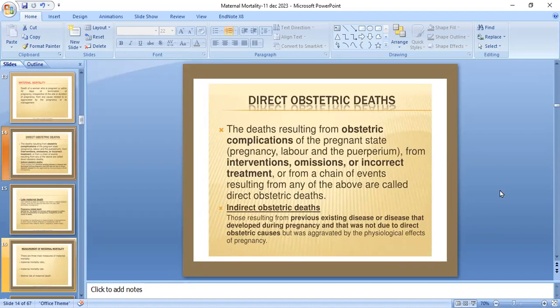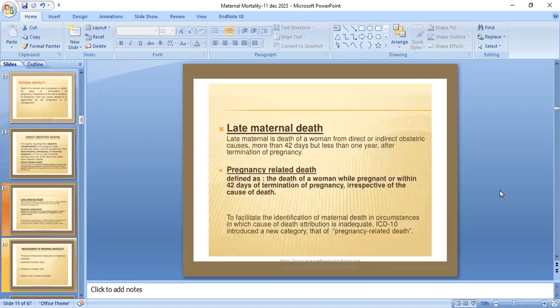While indirect obstetric deaths are those resulting from previously existing disease or disease that developed during pregnancy, which was not due to direct obstetric causes but was aggravated by the physiological effects of pregnancy. Now, the late maternal death. It is the death of a woman from direct or indirect obstetric causes more than 42 days but less than 1 year after termination of pregnancy.